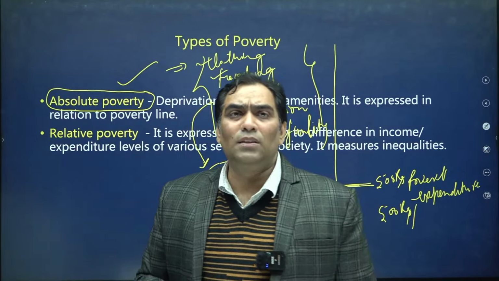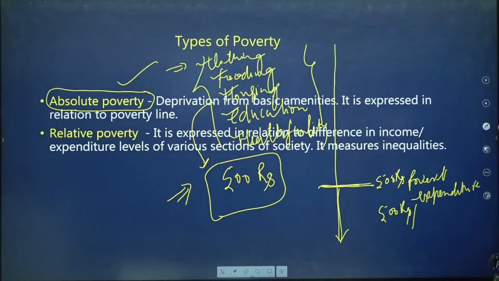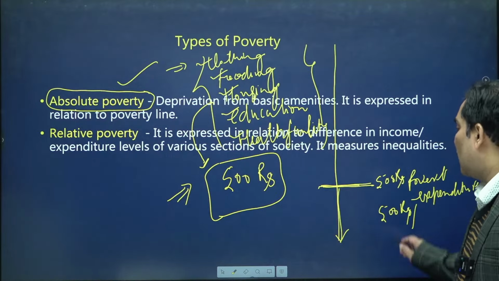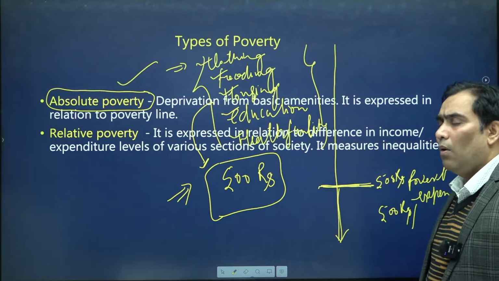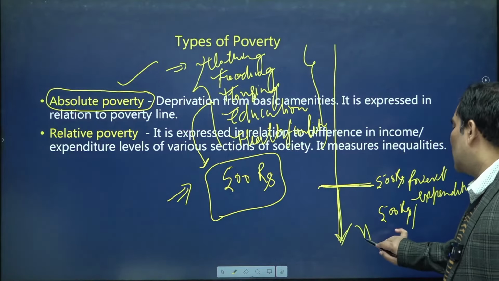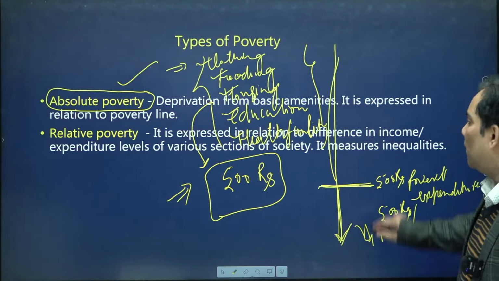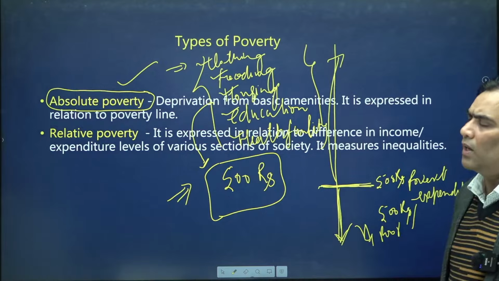That means this is nothing but deprivation. Absolute poverty is deprivation from basic amenities, and it is expressed in the form of the poverty line. Whosoever is below the poverty line will be considered poor, and whosoever is above it will not be considered poor.